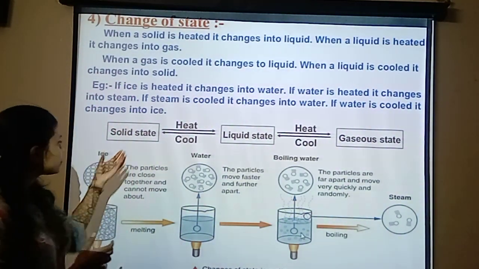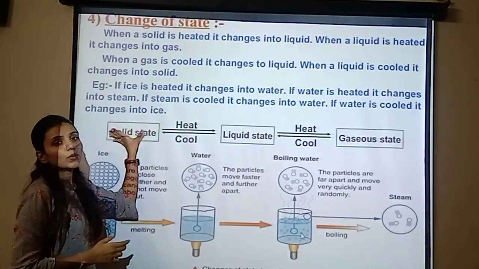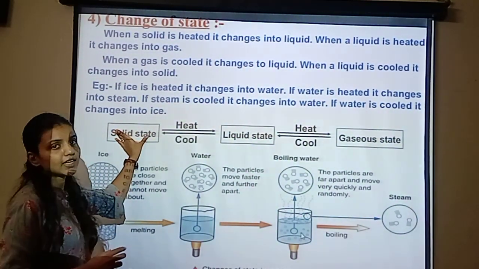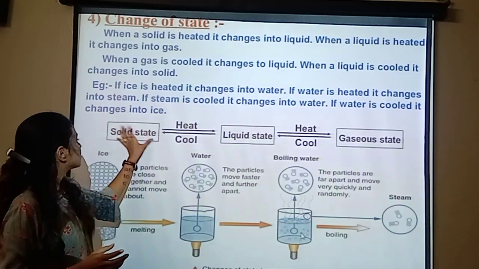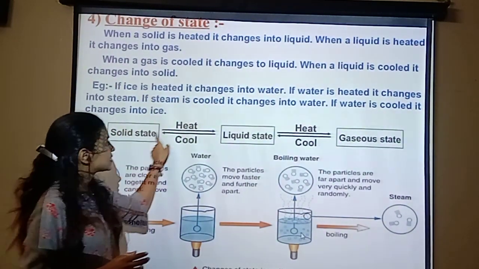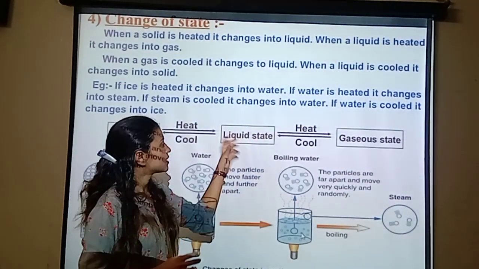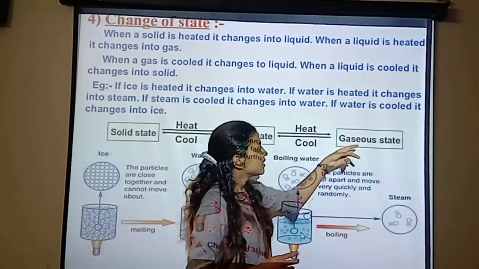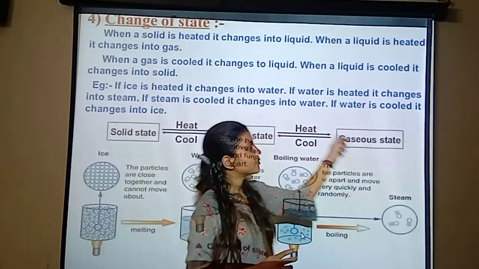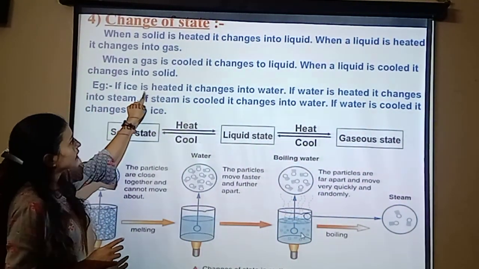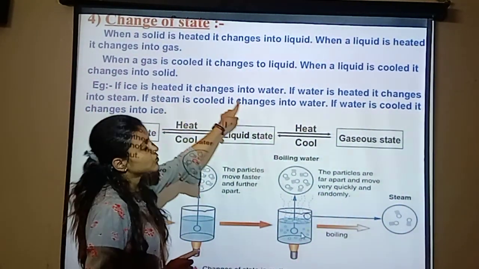For example, this is a solid state. We can give ice cubes or ice as an example of the solid state. When this is heated, it is in the form of liquid state. When the liquid state is heated, it forms the gaseous state. If ice is heated, it changes into water.